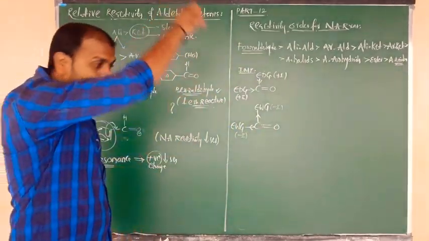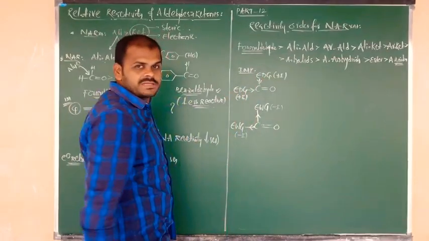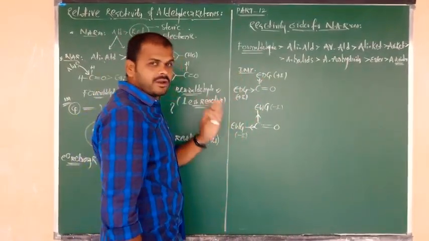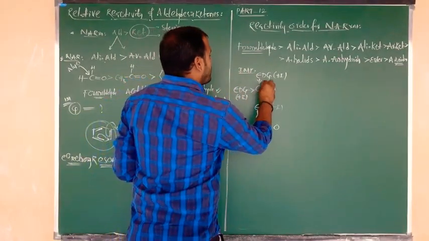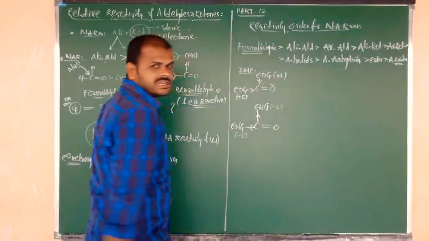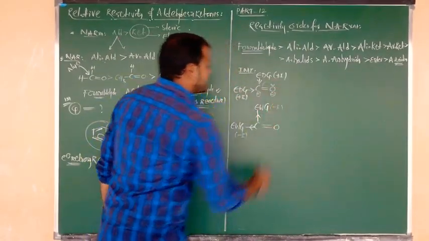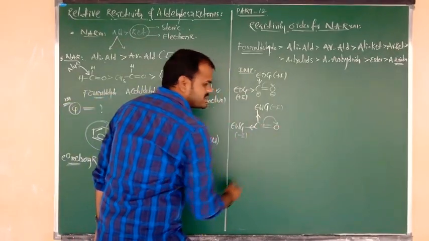Now listen carefully. Two electron donating groups are here and two electron withdrawing groups are there. In the presence of electron donating groups, what will happen? Generally, the pi bond electrons shift towards the oxygen. So the carbonyl carbon contains a positive charge and the oxygen contains a negative charge. Here also, the same thing: the pi bond electrons shift towards the oxygen.